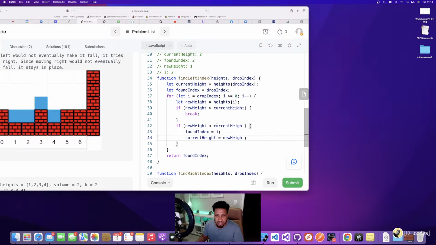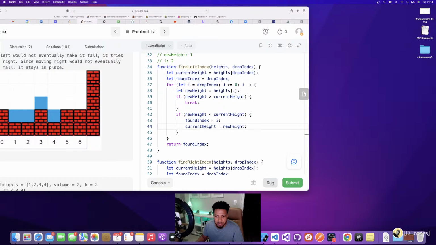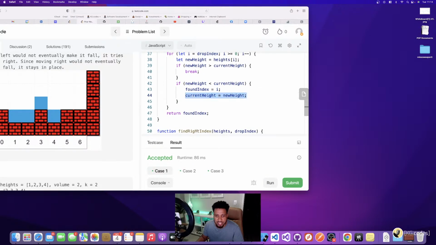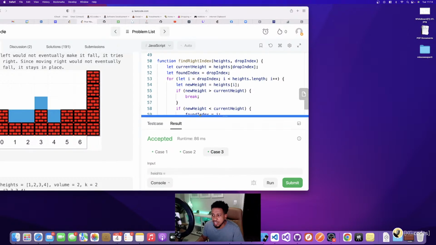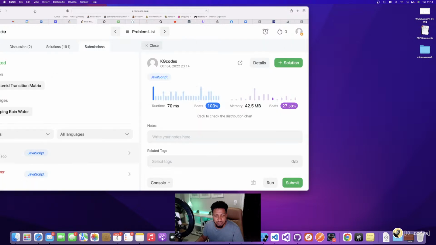I'm actually glad I ran into that one. And it didn't even show up in any of the examples, which was crazy. And I didn't find it when I ran through the code myself because it wasn't in the examples. So that's why you have to come up with your own examples. What I should have done is come up with an example where the water drops down twice. And so now let's run this again. See, yep. And that was it.